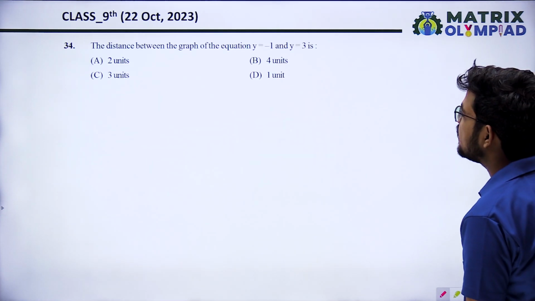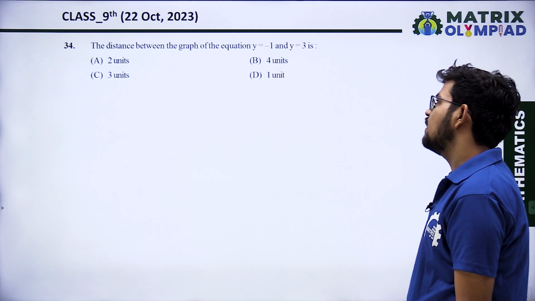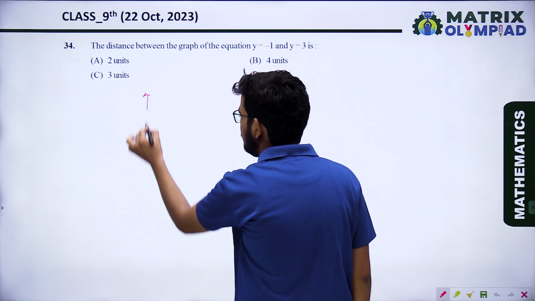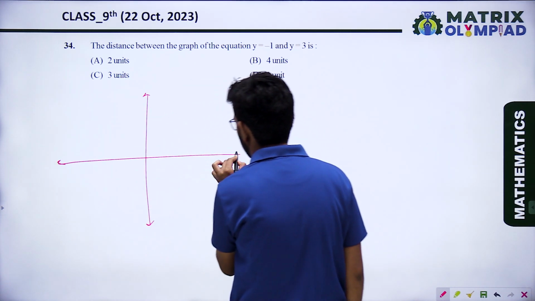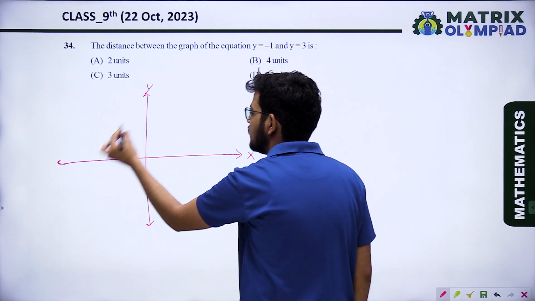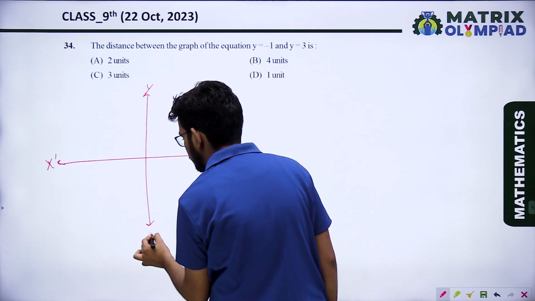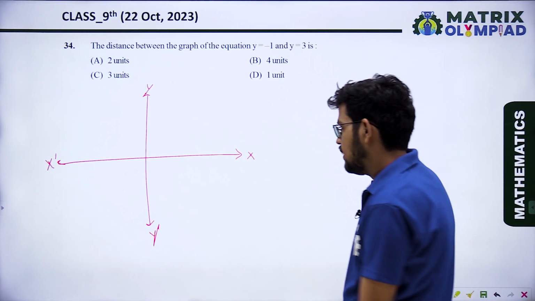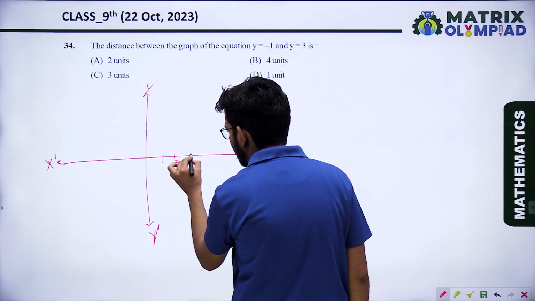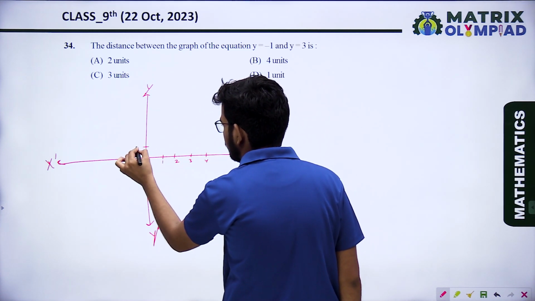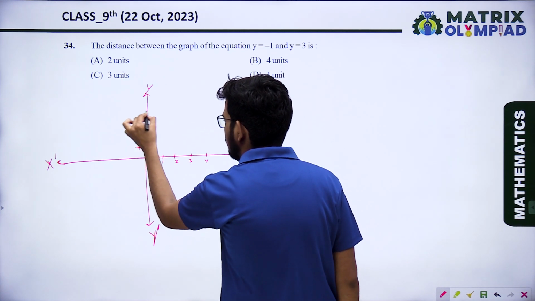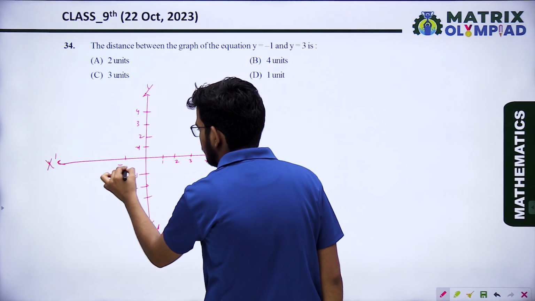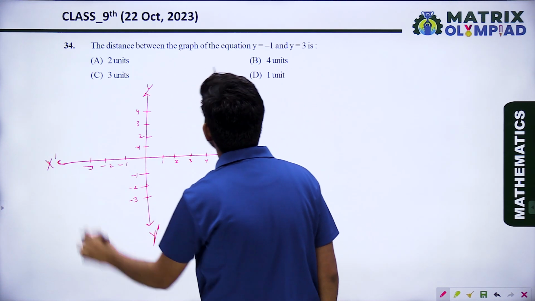The distance between the graphs of the equations y equal to minus 1 and y equal to 3 in a Cartesian plane is... If this is the x-axis, this is the y-axis, then what is the graph of y equal to minus 1? If these are the points like this: 1, 2, 3, 4, minus 1, minus 2, minus 3.